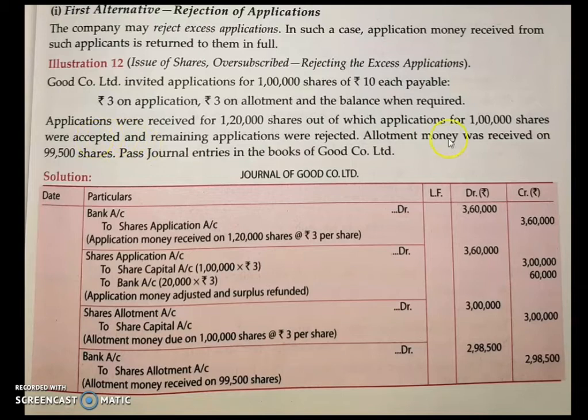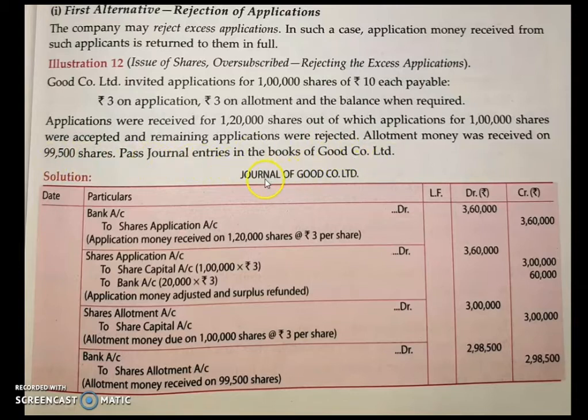The company accepted 1 lakh shares, but that excess of 20,000 shares was completely rejected. Allotment money was received on 99,500 shares. So this is a case when allotment money was not received, so there are calls in arrear in this case. You are supposed to pass a journal entry for Good Company Limited.